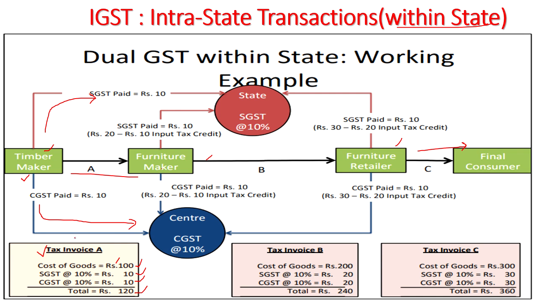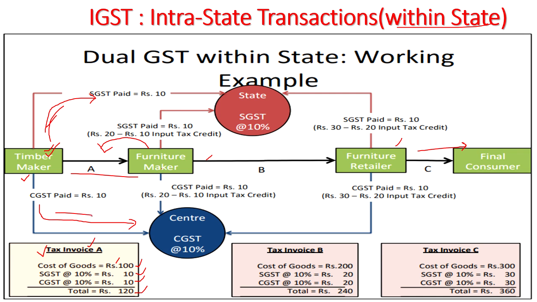As far as tax invoice A is concerned, it is over. He has collected the tax and he has remitted it to the central government and state government respectively.